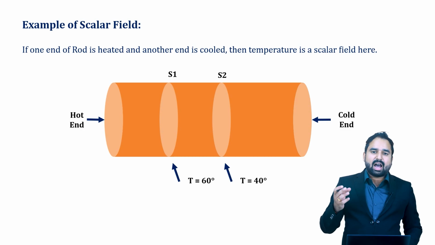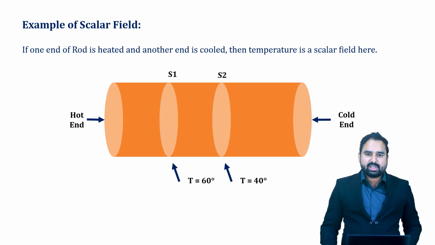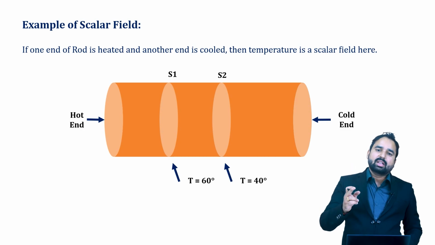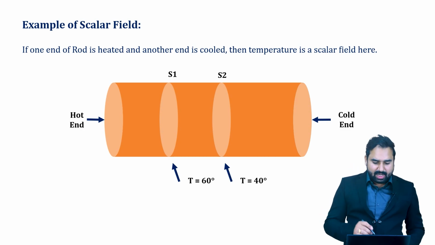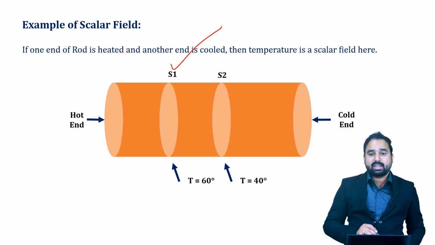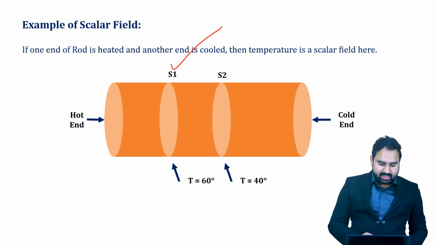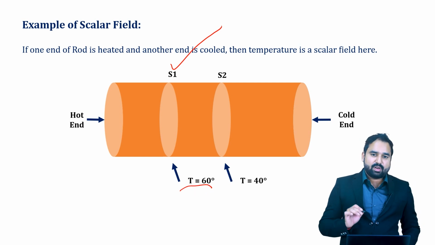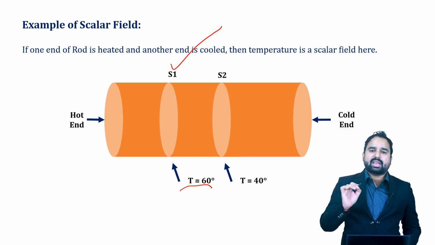These surfaces are actually isothermal surfaces. That means if we take a disc out of that rod, on that disc there is a particular value of temperature. Let us consider the first surface which we have taken is S1, and the temperature at this surface is 60 degree. So this 60-degree temperature will be the same for all the points around that circular disc inside that rod.